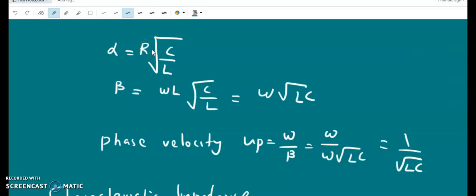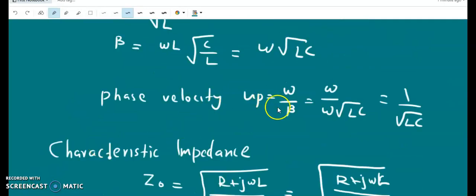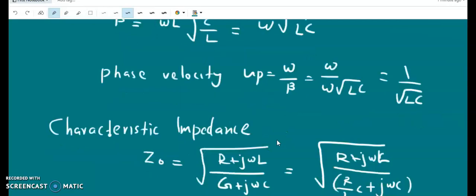For a lossless transmission line, alpha is 0, but for a distortionless transmission line, alpha is not 0, but it is a constant that depends on R, C and L. Here the phase velocity is constant since beta is a linear function of omega and the omega terms cancel over here. Phase velocity being constant means all the frequency components travel with the same velocity.